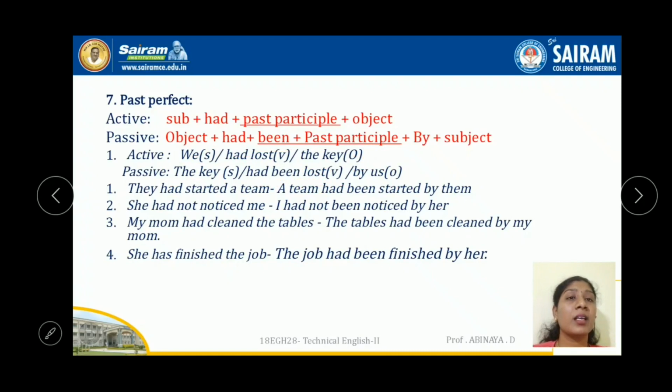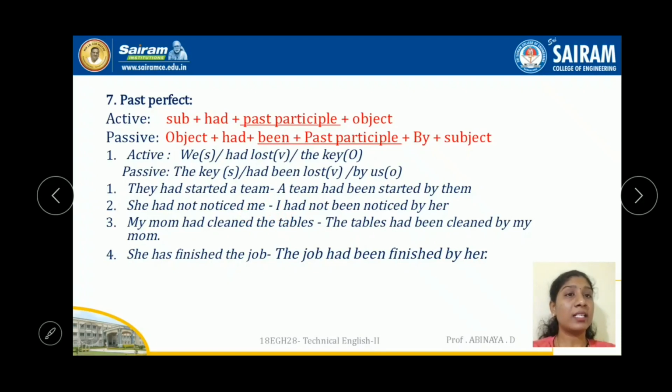Okay, they had started a team. So a team, object, comes as subject here. A team had been started by them. Past participle of start is started only. Past tense also started only. So started by them. She had not noticed me. So me has to change as I. I had not been noticed by her.